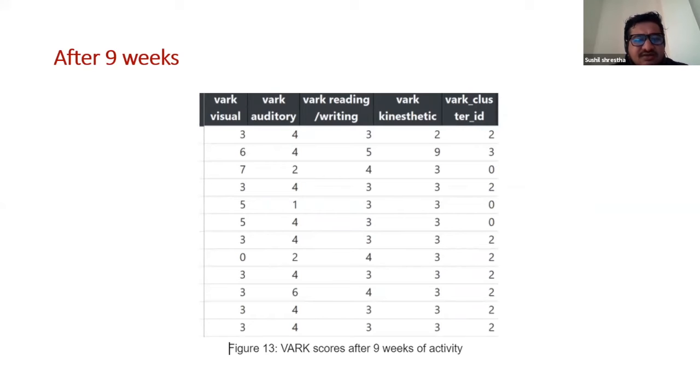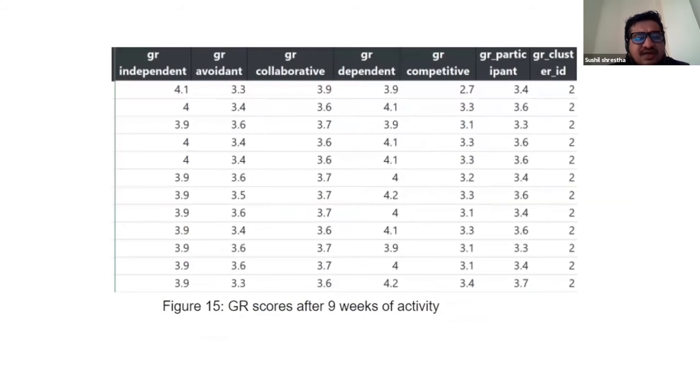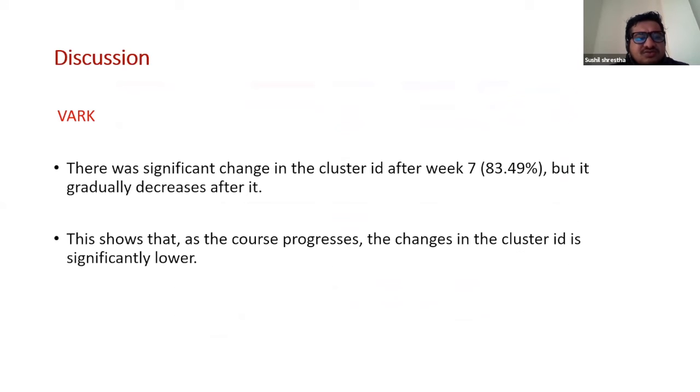Then this is the result we get after 9 weeks. So this is the Bark learning style result, this is the index of learning style result, and this is the Grasha-Riechmann learning style result. What we observe is that there was a significant change in the cluster ID after week 7, almost more than 83%.